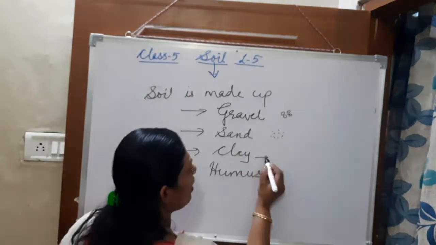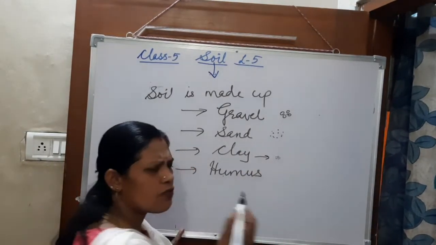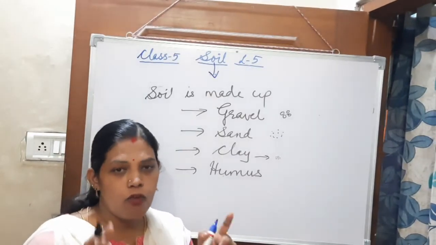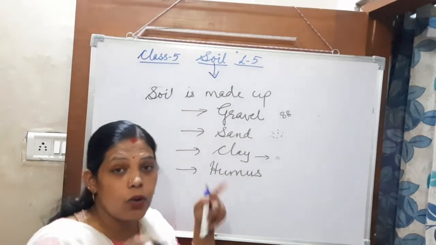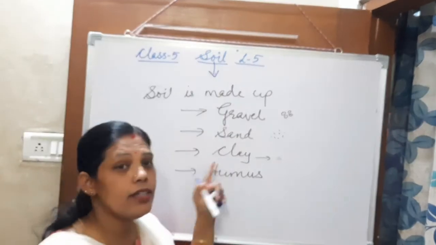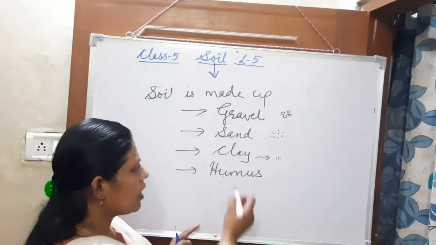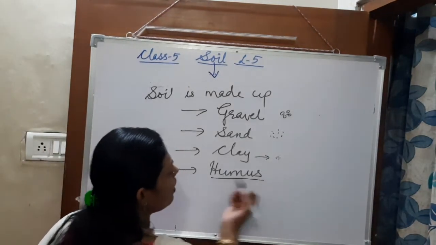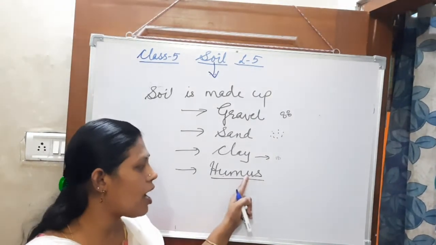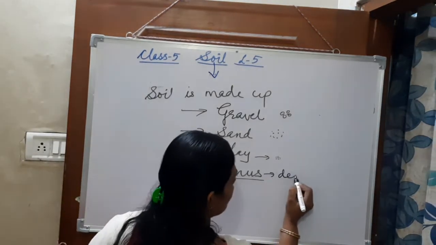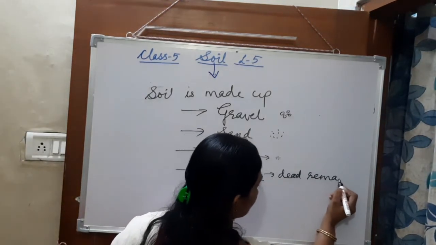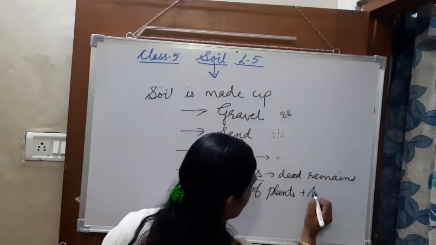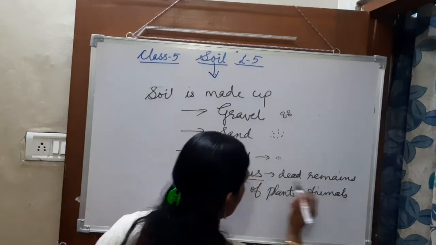And then clay is made of very minute, very fine particles of soil. They can hold water, they have more water holding capacity. They are the finest particles of the soil. They are used for making pots and these things. And then finally humus. Humus is actually the dead remains of plants and animals. The dead remains of plants and animals is known as humus.